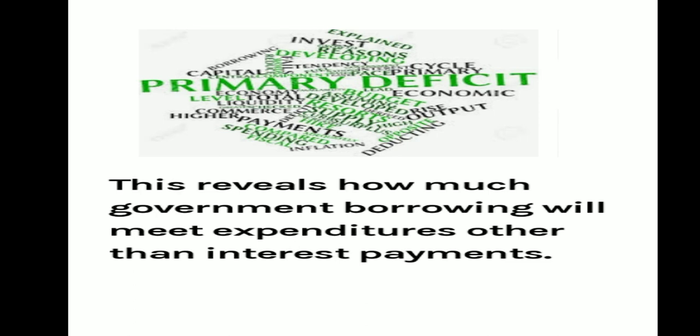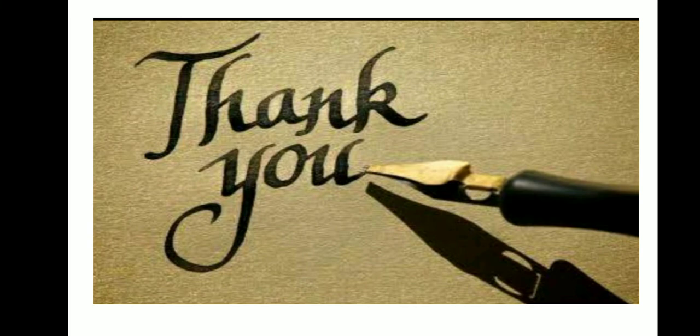Now this reveals how much the government borrowing will meet the expenditure other than the interest payment. Earlier, whatever the government has borrowed, except that, how much more is needed by the government in order to fulfill or recover the deficit. With this, I end this chapter, that is government budget.